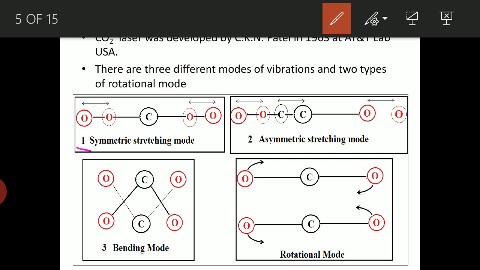In the symmetric stretching mode of vibration, we observe that the CO2 molecule has one carbon atom at the center and the two oxygen atoms on either side, and the dark line is the molecular axis.